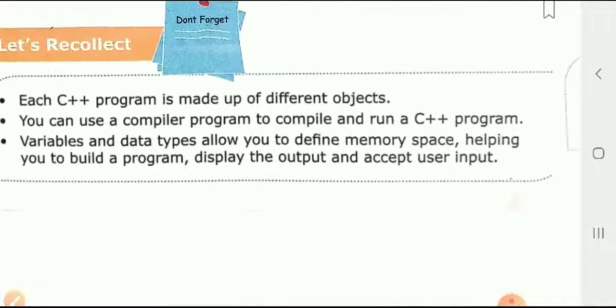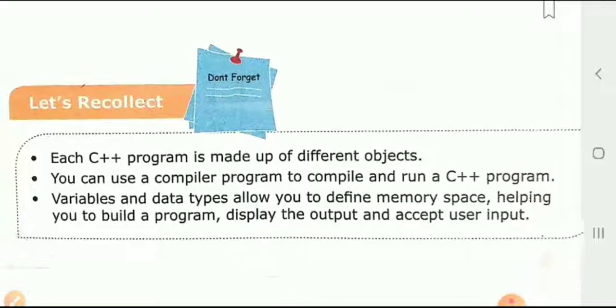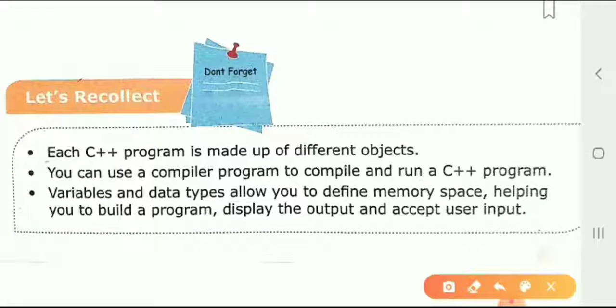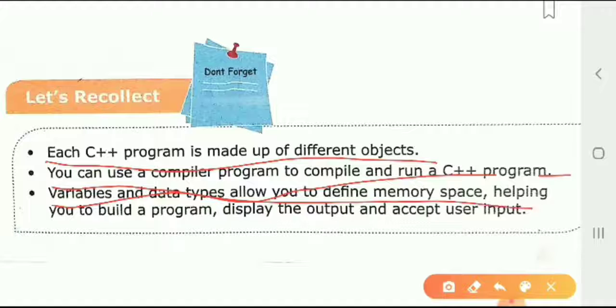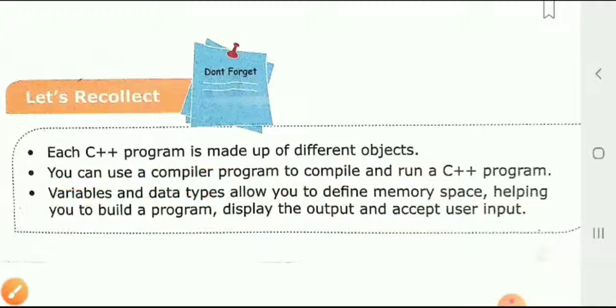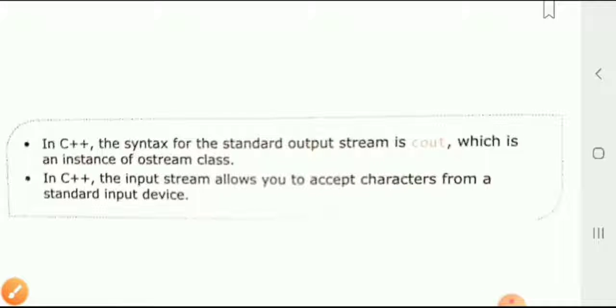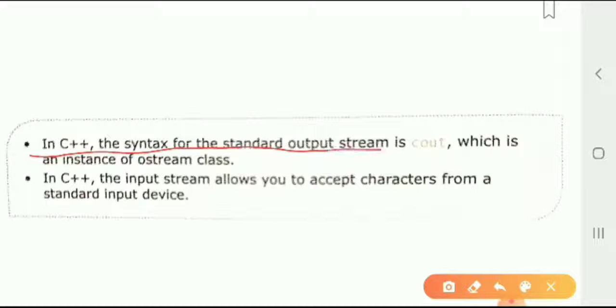So the last thing we have to understand. Let's recollect, as given here. Each C++ program is made of different objects. You can use a compiler to compile and run a program, with variables, data types and all things. You build a program, display output and accept user input. Other than that, in C++ syntax, the standard output stream is cout, which is an instance of iostream.